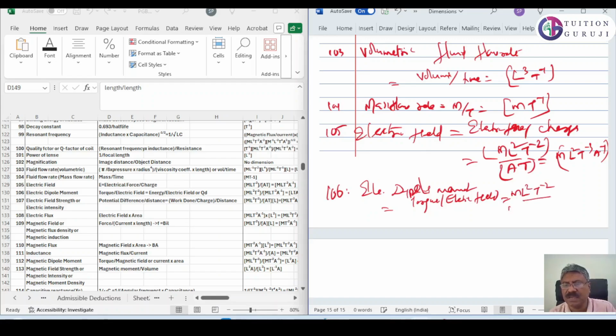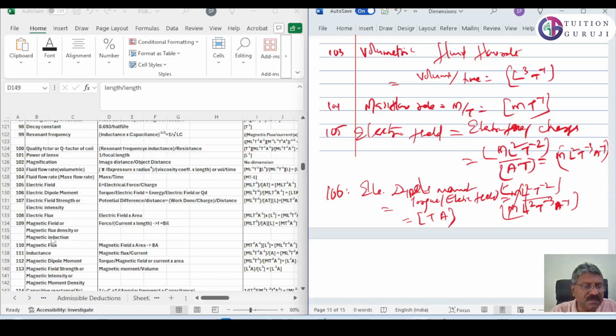Electric field, just now we calculated, M L square T raised to minus 3 A raised to minus 1. So M and M will get cancelled. L square will get cancelled. T raised to minus 2 and T raised to plus 3 gives T, and A raised to minus 1 will be A. So it will be A into T.